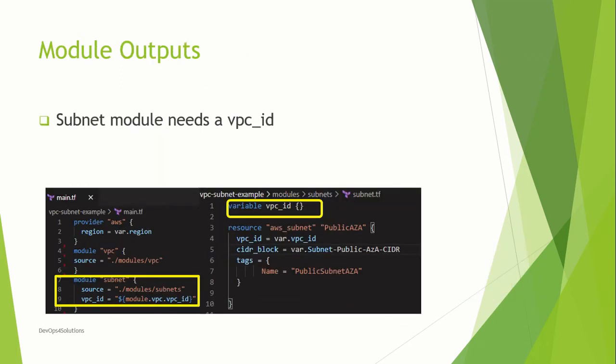Now we will see how we can use the module output. As I mentioned, the subnet module needs a VPC ID. So how will you use that first? This is how you call the subnet. Here you can see subnet, source, and the VPC ID. Here you need to provide the variable basically. And this is how you can refer to it: module, your module name, and the ID. And then in your actual subnet.tf file, you need to declare the variable here. If you don't provide it, it will not work. And this is how you then use the variable normally, var.vpc_id.